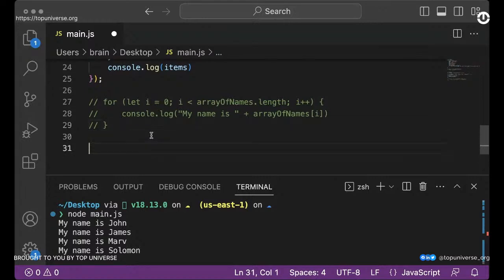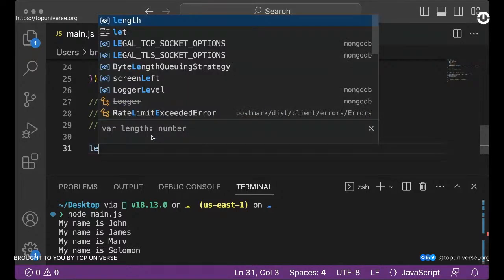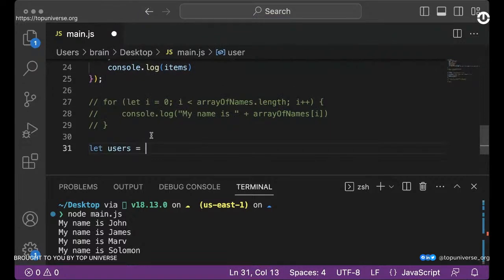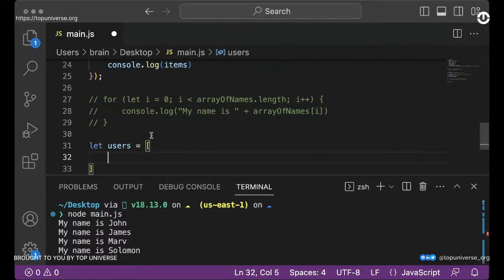So let's assume we have a list of users. I'm going to use let users, and then I would create an array, and within that array I would have objects of multiple users. All right, so let's do that.